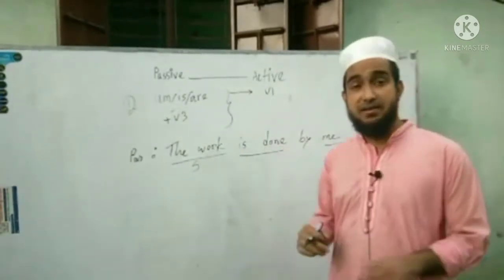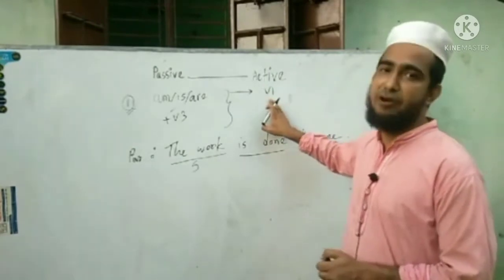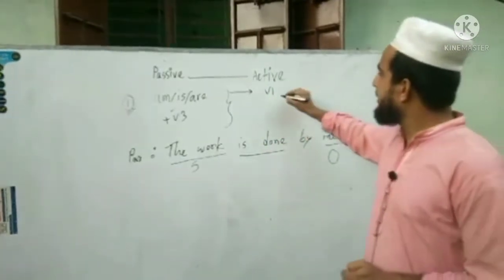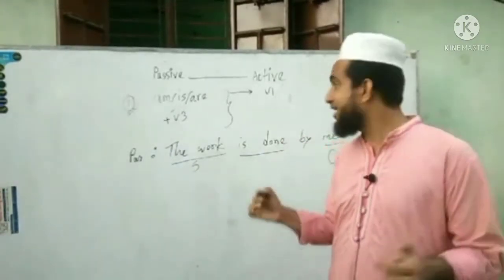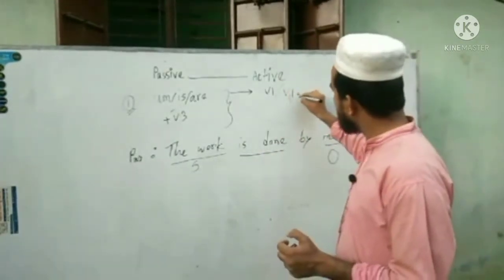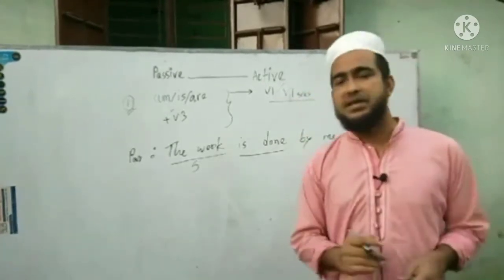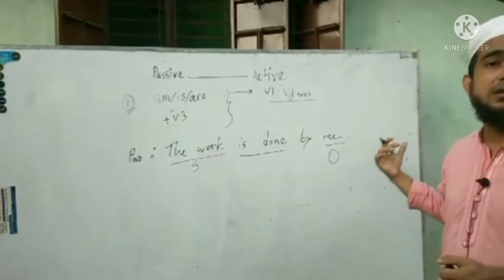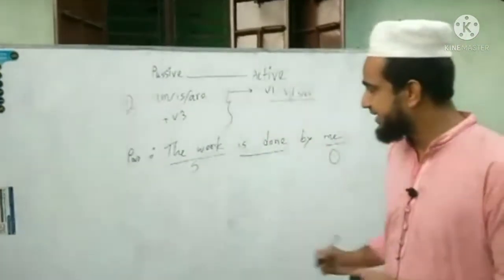Am, is, are and verb 3 will become simply the base form. If the subject is third person singular, it can be verb 1 with s or es form. It can happen sometimes. It depends totally on your object, which will become the subject in the active voice.